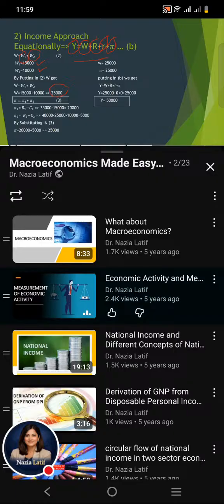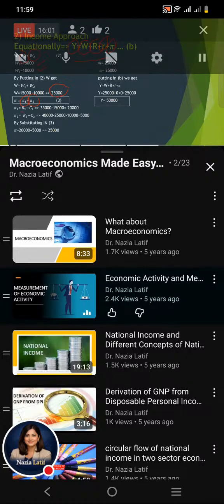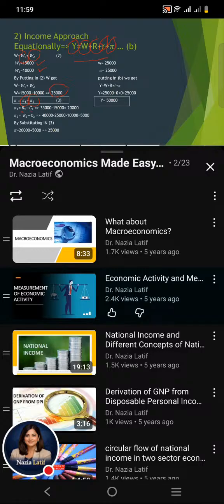In the same way, we can generate the total profit by adding the profit of both the juice company and the orange company. So first we calculate the profit of the orange company, that is the difference between the revenue of the orange company and the cost of the orange company. The revenue of the orange company is 35,000, given in the information. So we should subtract the cost, that is 15,000, of the orange company from its revenue. We get the profit of the orange company, that is 20,000.